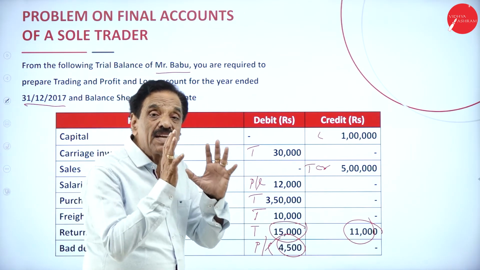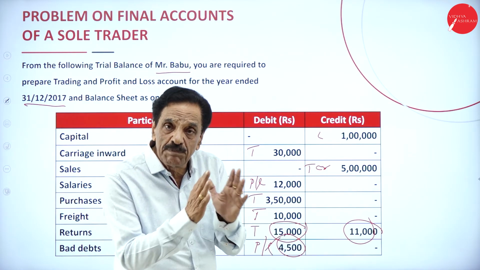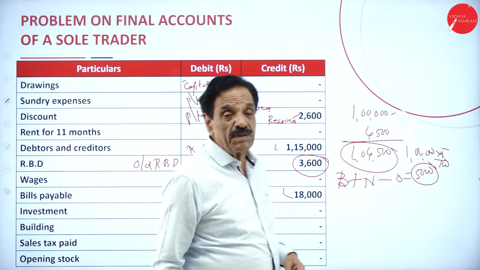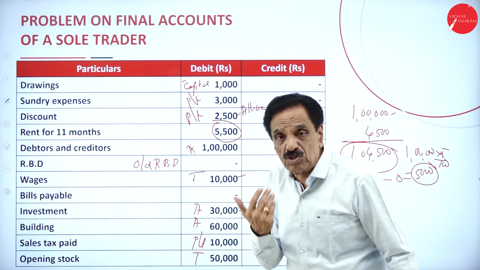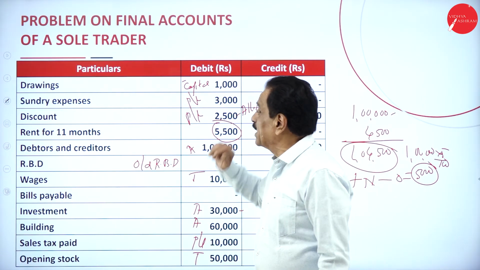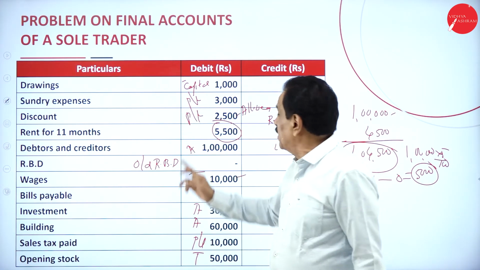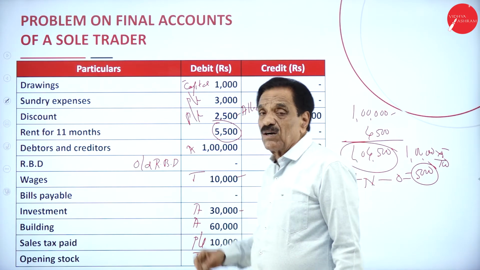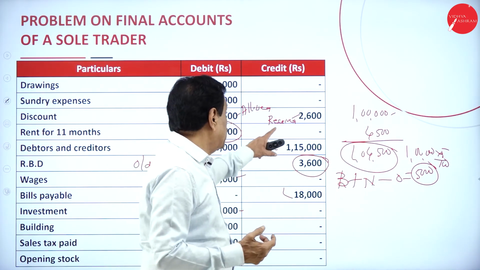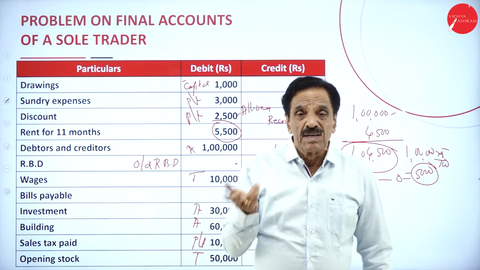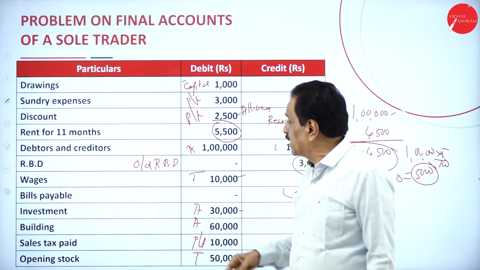Bad debt means irrecoverable money. Money which cannot be recovered from a customer is called bad debt. Drawing: he draws the money for personal use. Anything drawn for personal use is drawing, and this should be deducted from capital. Sundry expense, some general expense you are going to incur, goes to profit and loss account. Discount: debit side allowed, credit side received. Allowed is an expenditure, profit and loss account. Received will come in profit and loss account, credit side.